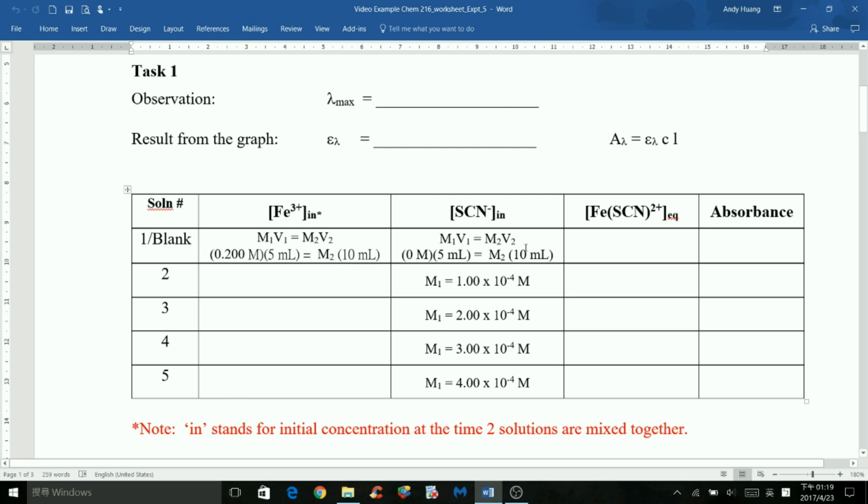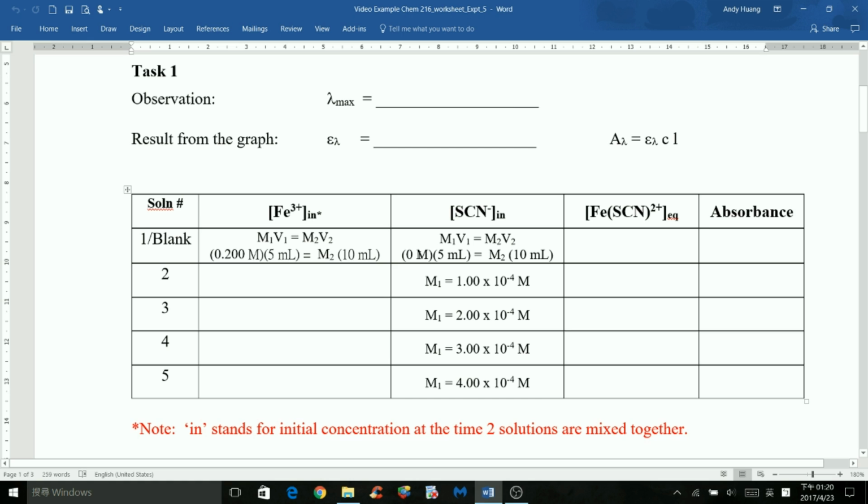For thiocyanate, it will be a little bit more complicated because although you still mixed 5 milliliters of thiocyanate with 5 milliliters of iron 3 plus solution to prepare a final 10 milliliter solution, the initial concentration, or before you mixed thiocyanate with iron 3 plus, was different. There are actually 5 different concentrations: 0, 1.00 times 10 to the negative 4, and so on.